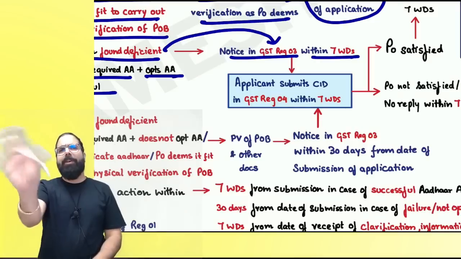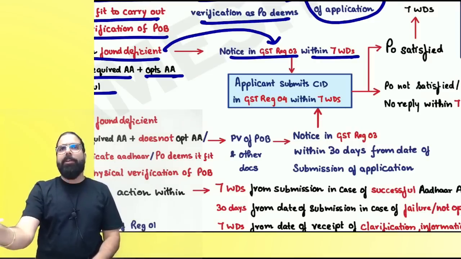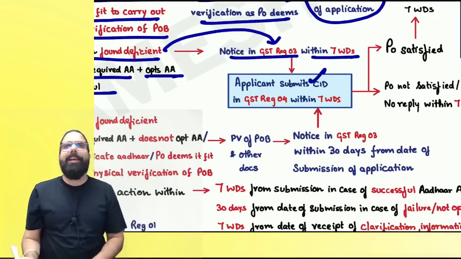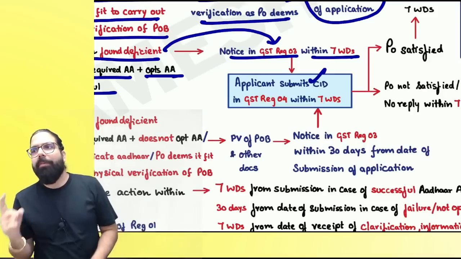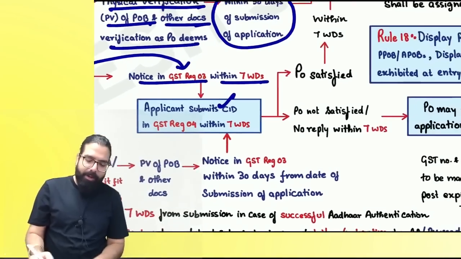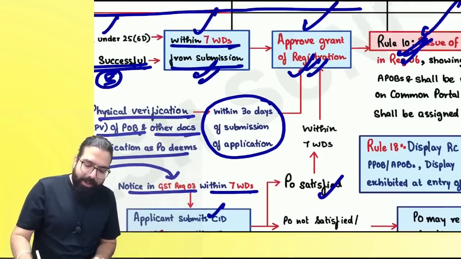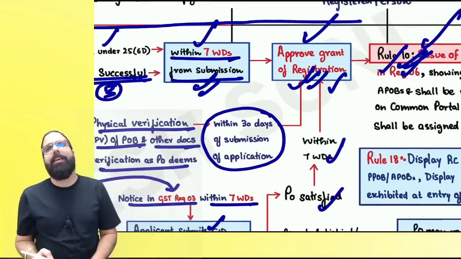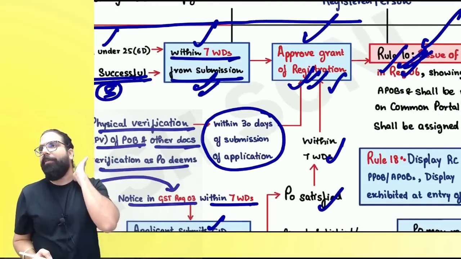Other authentication is fine. I will not come. Don't worry, okay? In the application, this problem is there. You go ahead and submit the CID. CID means clarification information document. What he's asking, please give him within 7 days. If he's satisfied, within the next 7 days, he'll approve and give you GST REG 06, your registration certificate.